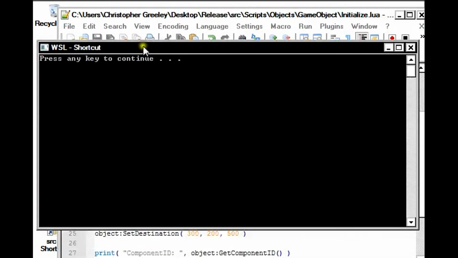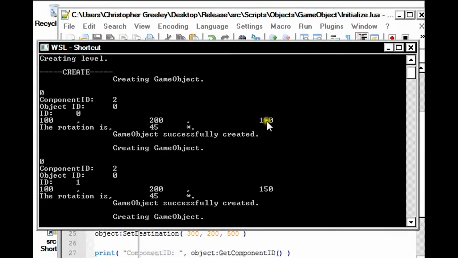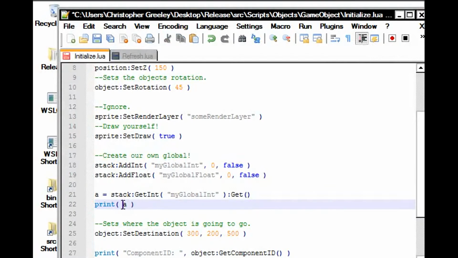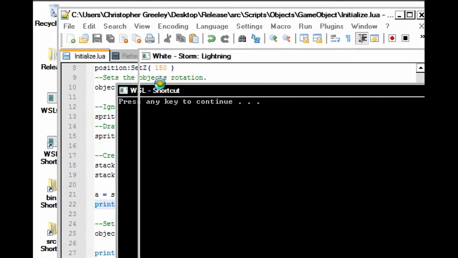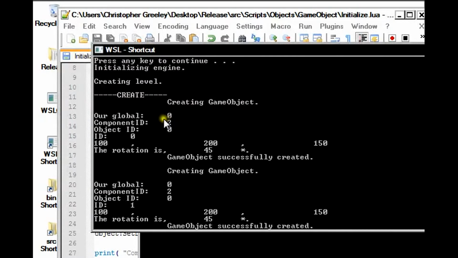So if we go ahead into our Whitestorm, it's not really clear which print statement this is. I see what it is, but let me make that a little more clear. So you can see here, our global is 0.